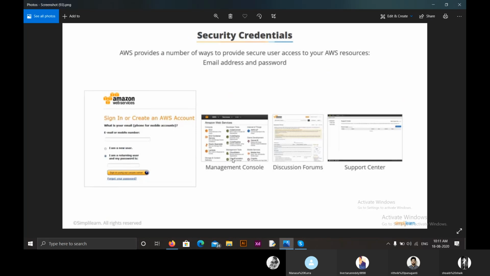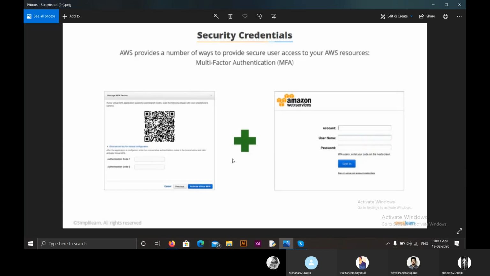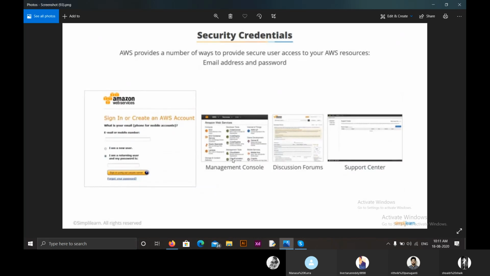Now moving on, the second one is IAM username and password. Using this, each user can have their own passwords and can access the management console, discussion forums, and support centers. This is different from the email address and password.